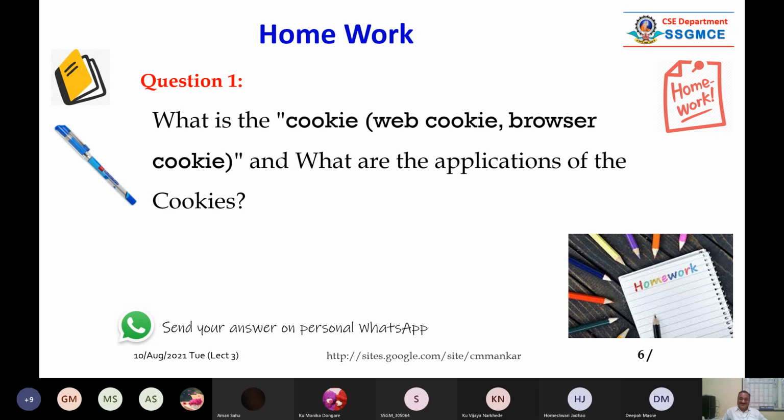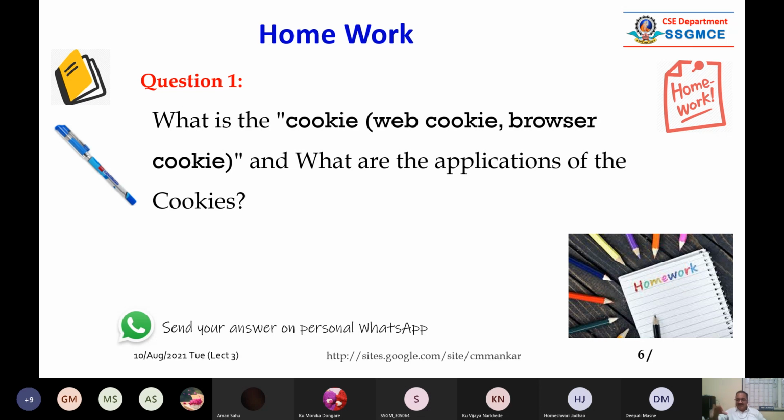So what is happening when we visit some site, maybe Amazon or Flipkart? A few pages are rendered in your browser, it may be Chrome or Mozilla. What are they doing? They are putting something, a cookie, on your machine. We have to understand the purpose of that. That's why I told you about application performance.